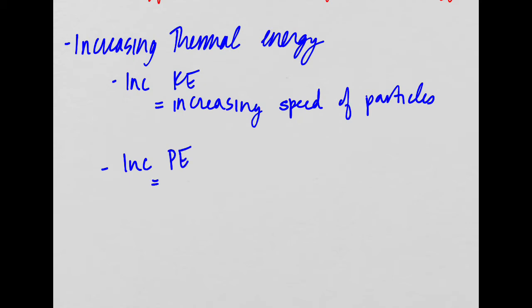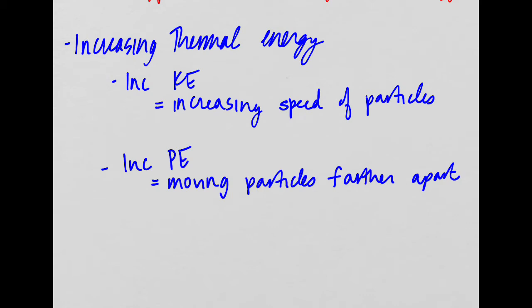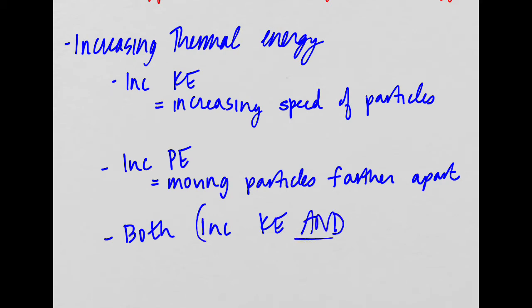That means increasing the space between the particles, or moving the particles farther apart. Or, of course, like we did above, we can do both: increase kinetic energy and potential energy at the same time.